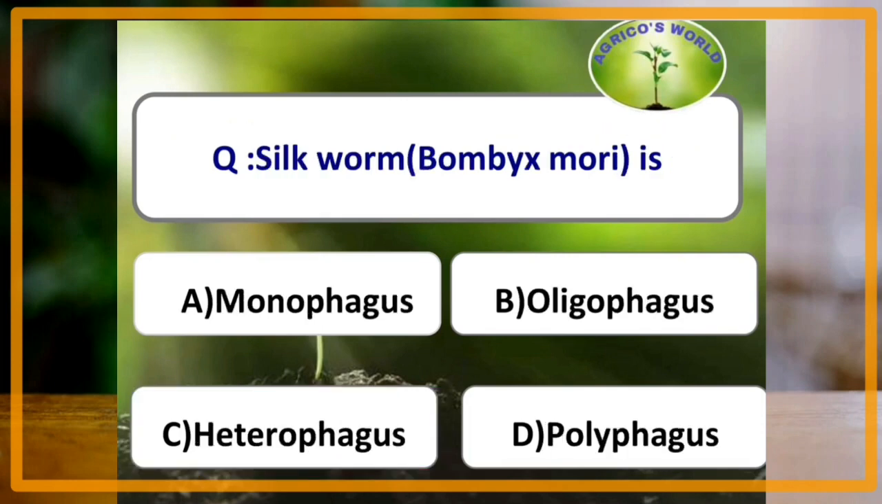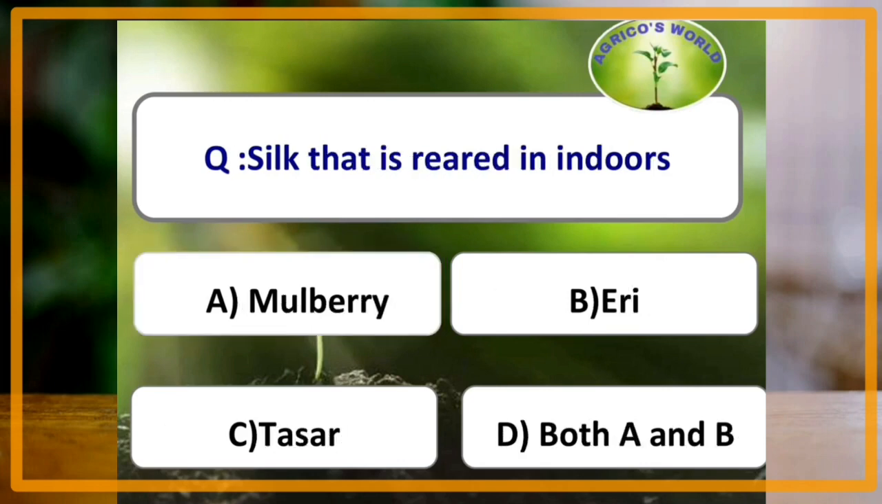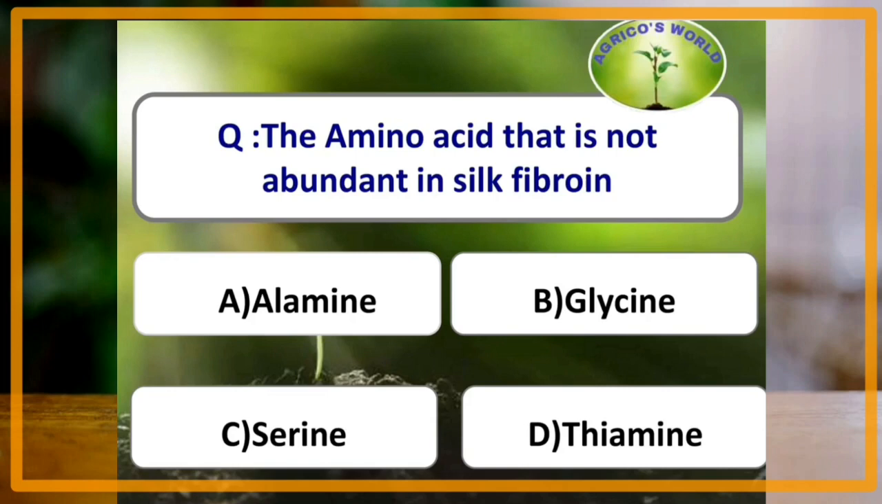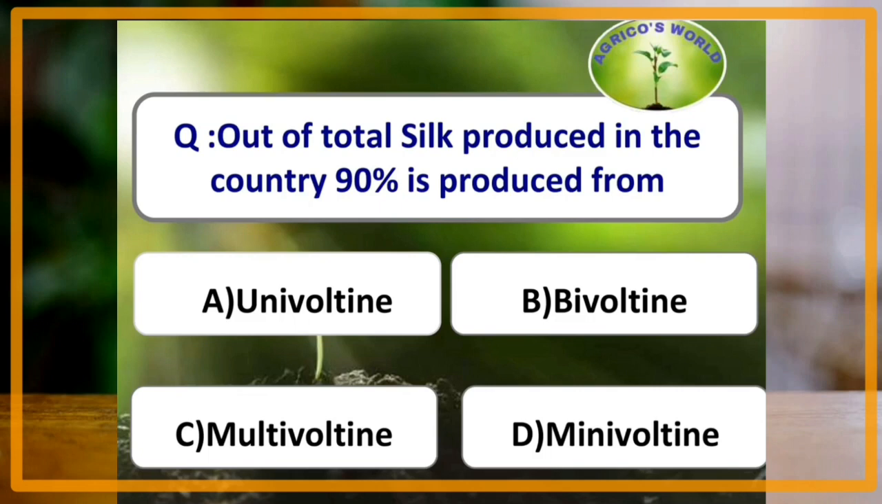Silkworm Bombyx mori is monophagous and it accounts for 95% of the total silk that is produced in India. Silkworm that is reared indoors is mulberry and Eri silkworm. The silkworm that is reared outdoors is tussar and muga silkworm. The amino acid that is not abundant in the silk fibroin is thiamine. Out of the total silk produced in the country, 90% is produced from multivoltine, having more than 2 generations per year.